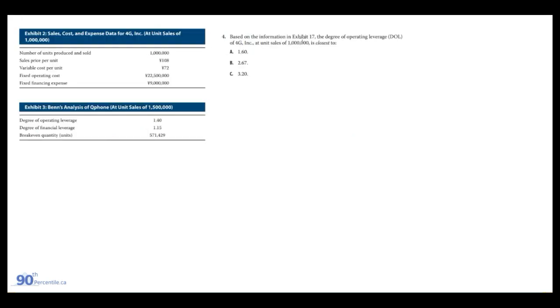Based on the information in the exhibit, the question says exhibit 17, but it's actually exhibit 2. There's a typo in the question, so we're worried about this exhibit here, where we have number of units produced and sold, sale price per unit, variable cost per unit, fixed operating cost, and fixed financing expense. So based on this information, the degree of operating leverage of the company at 1,000,000 unit sales is closest to which one of these? So the degree of operating leverage measures the percent change in operating income